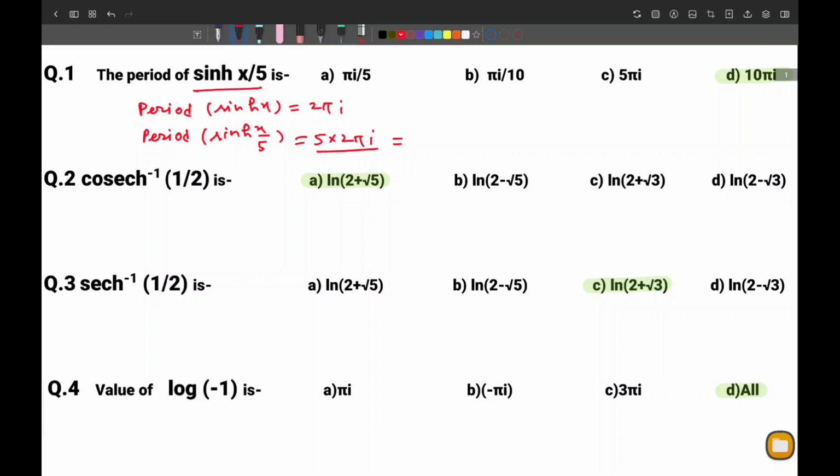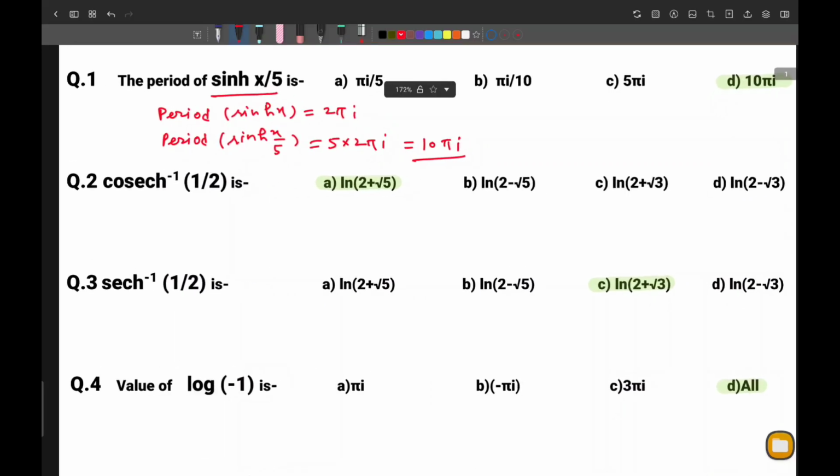So in the question there is x upon 5 in place of x, so period is just multiplied by 5 and we get 10 pi I. So the option D is correct.